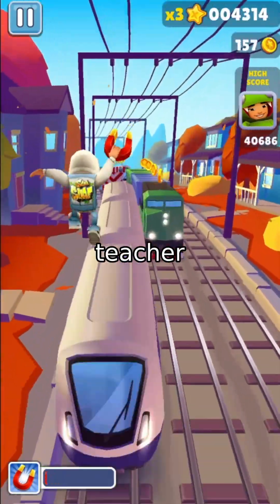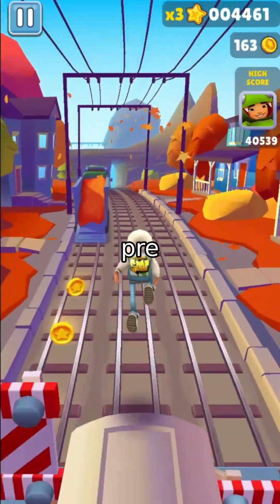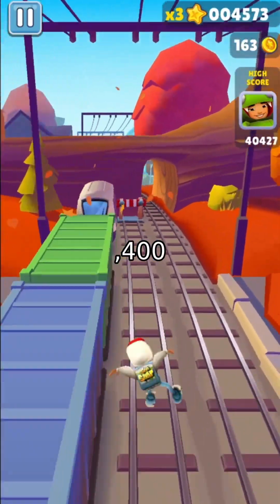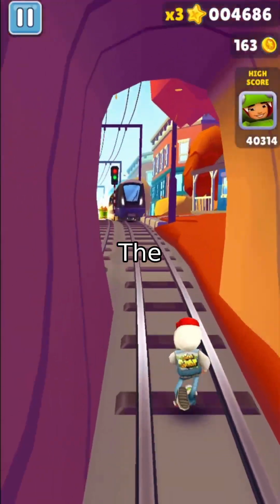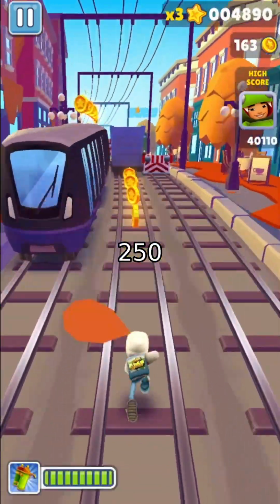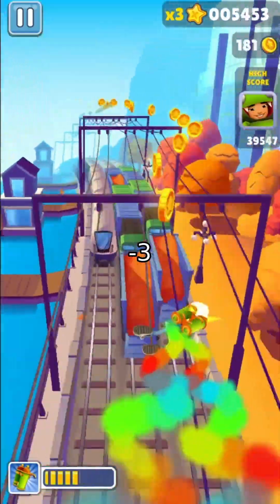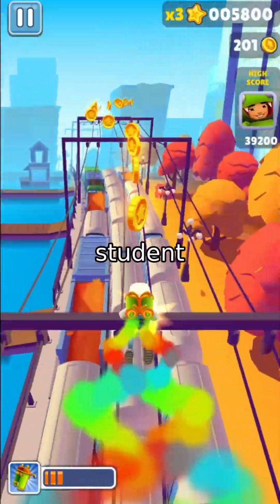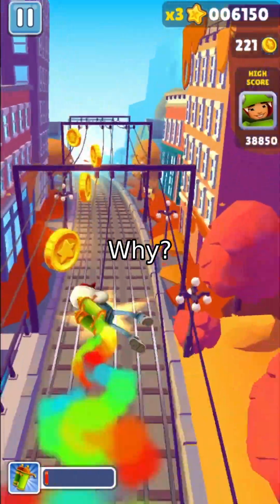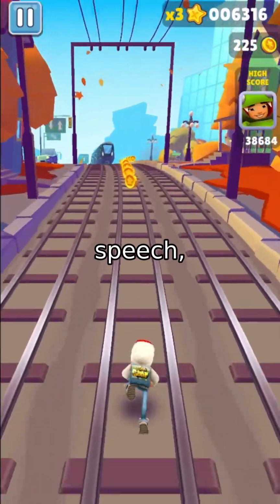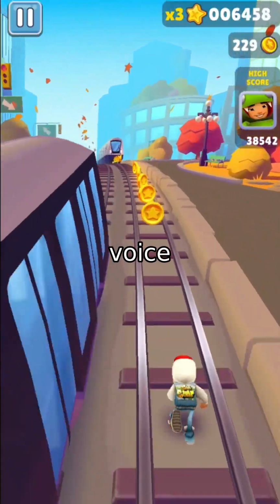Let's compare the student and teacher models. The teacher, a complex pre-trained model, excels with long 6,400 ms chunks. The student, a distilled version, shines with the shortest 250 ms blocks. But here's the twist. In the middle range, 800 to 3,200 ms, the student outperforms the teacher. Why? It's better at handling overlapping speech, like a listener who focuses on the right voice even when others talk over it.